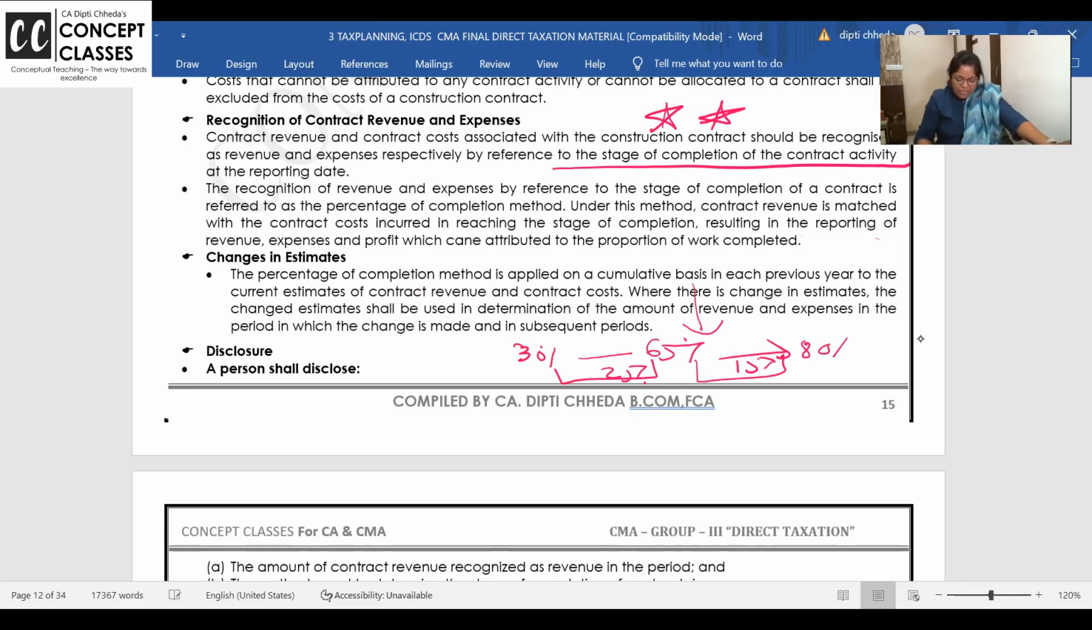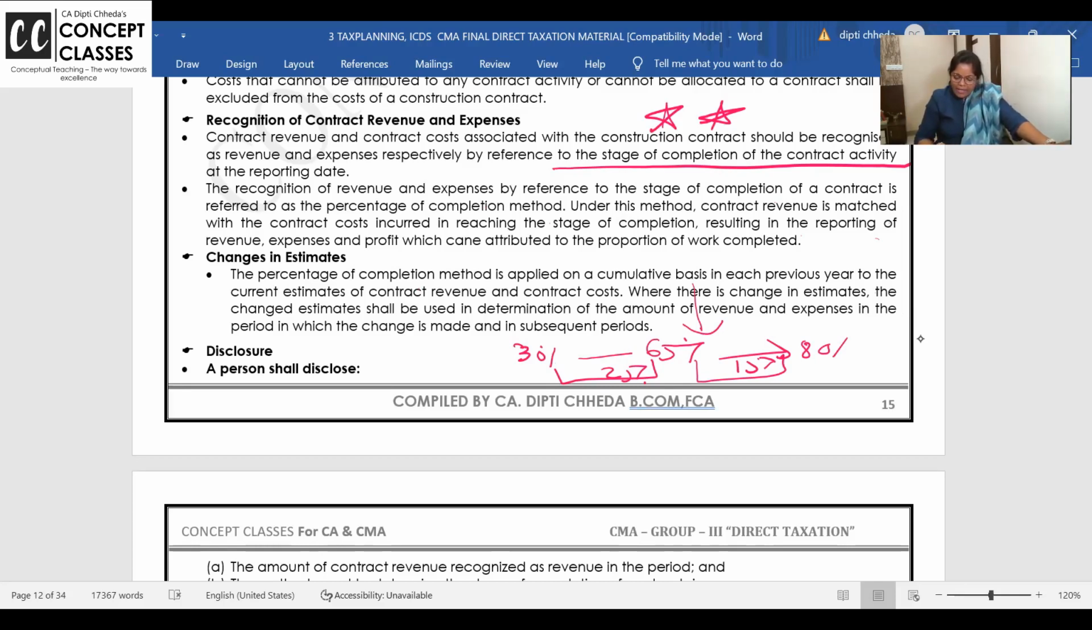Cumulative basis in each year to current estimate and contract cost. Where there is change in estimate, the changed estimate shall be used in determination of amount of revenue and expenses in the period in which change is made and in subsequent periods. Okay?